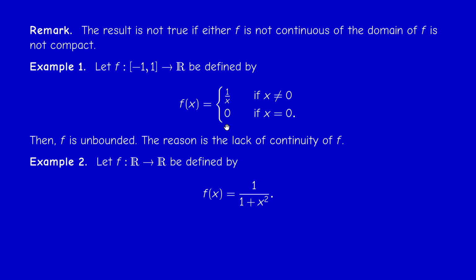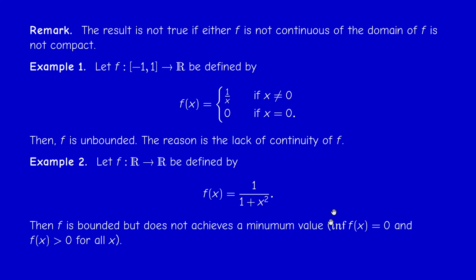Next example, we have a continuous function, but the domain is not a compact interval. It's the whole line. This is a bell-shaped curve that tends to 0 at minus and plus infinity. It's symmetric. It has a maximum value 1 at 0. Actually, this function is bounded, but it does not achieve its bounds. It achieves its maximum, which is 1, at 0, but it does not achieve its infimum, which is 0, because this function is never 0, but the infimum of it is 0. So the infimum is not achieved. There is no minimum value here.